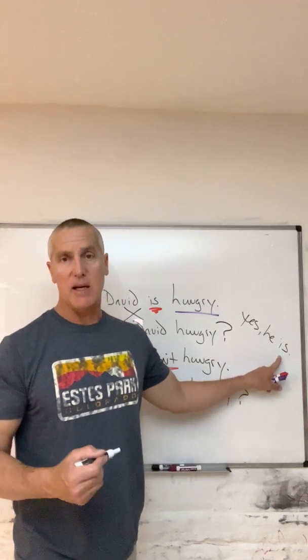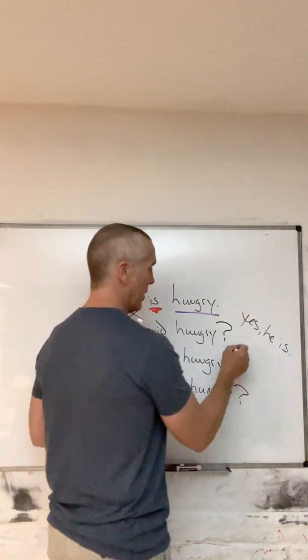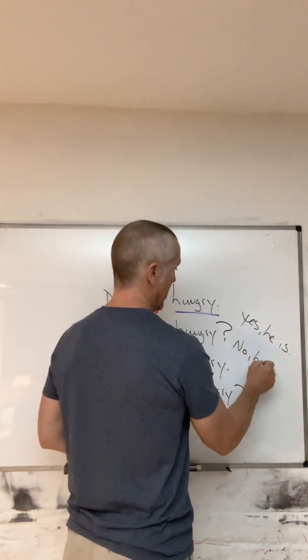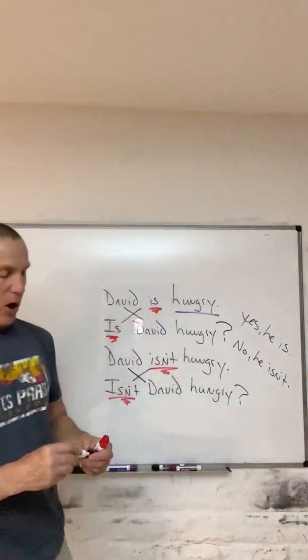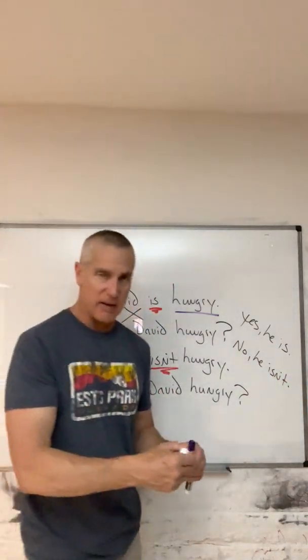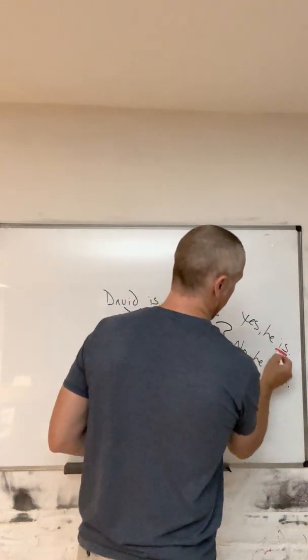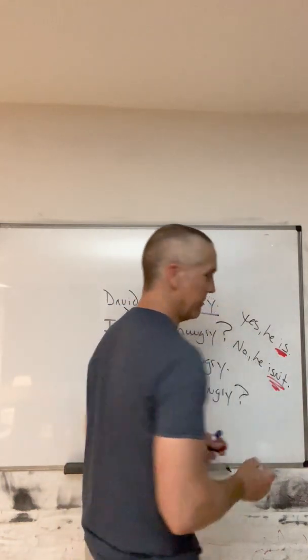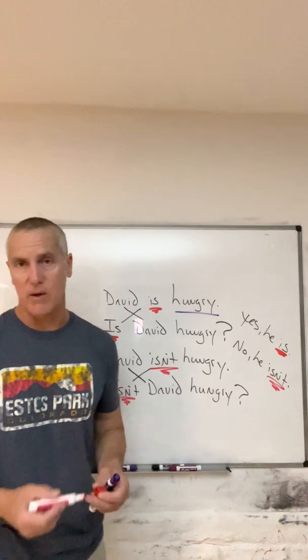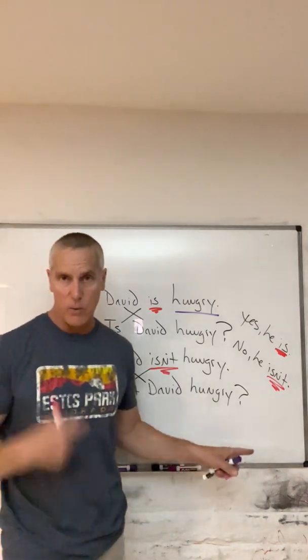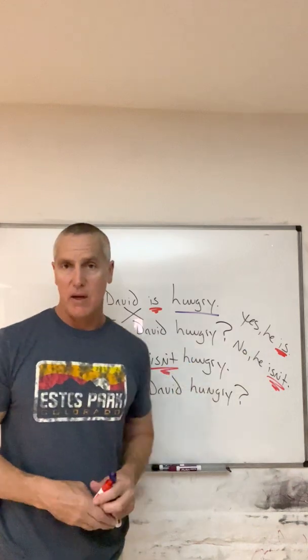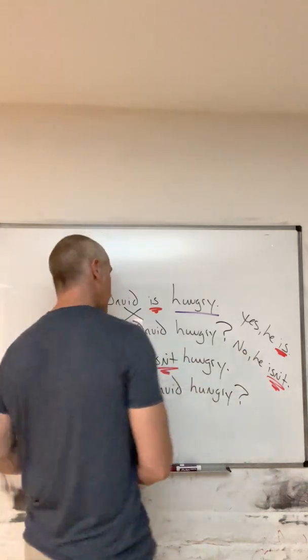Is David hungry? Yes, he is. Or, of course, no, he isn't. And you're always incorporating the same verb from the question right there. Is David hungry? Yes, he is. No, he isn't. And the same thing with the negative question too. Isn't David hungry? We assume, yes, he is. All right.